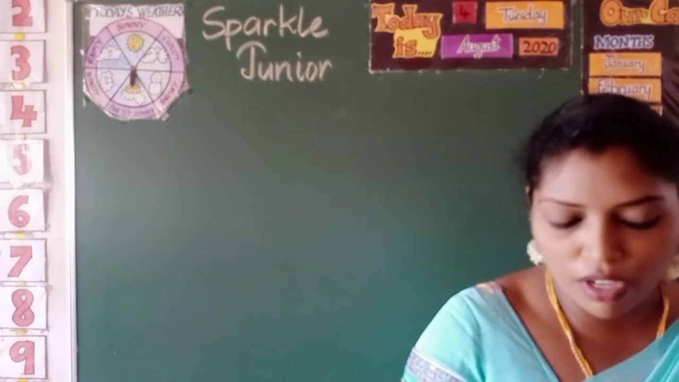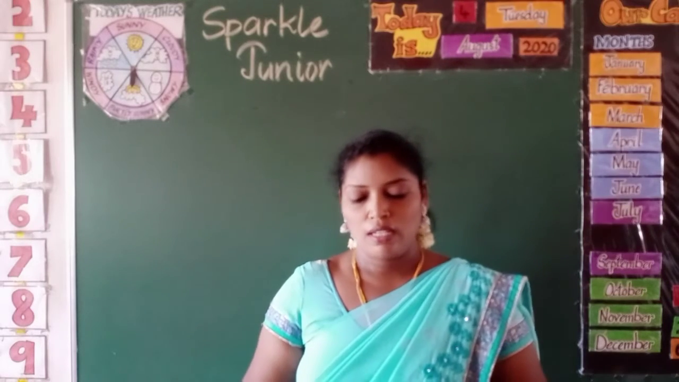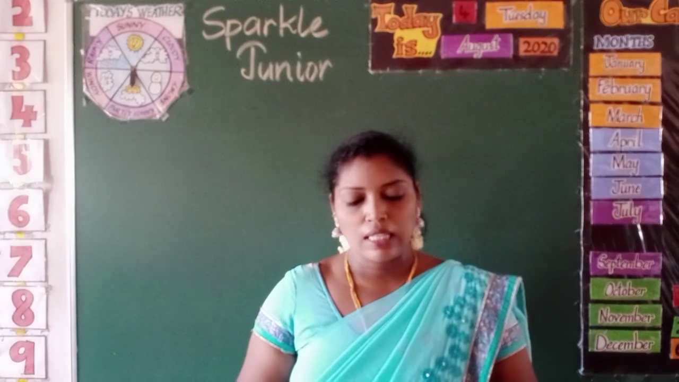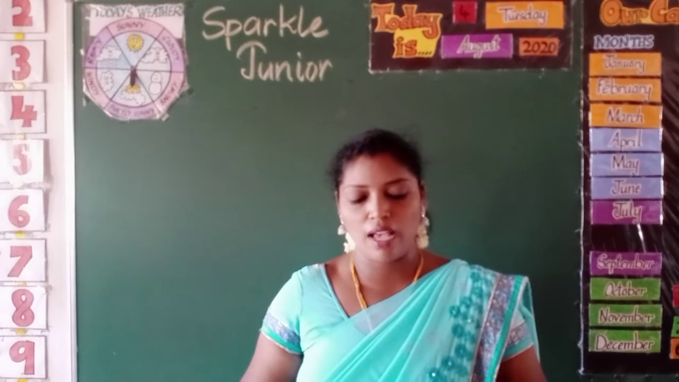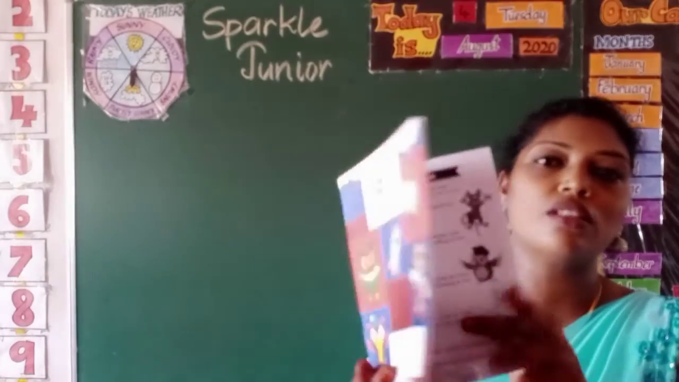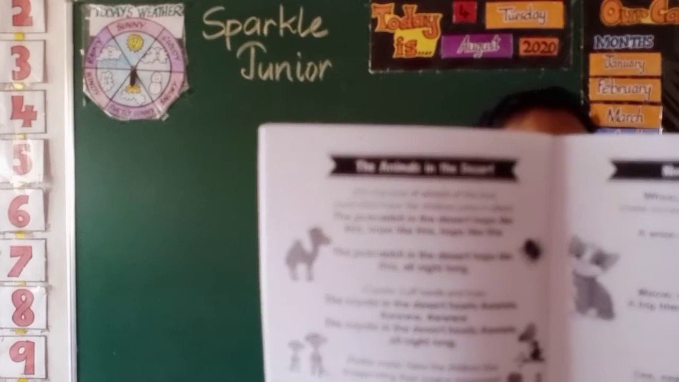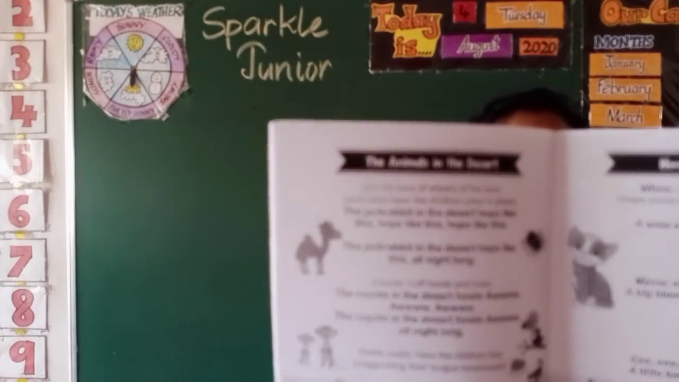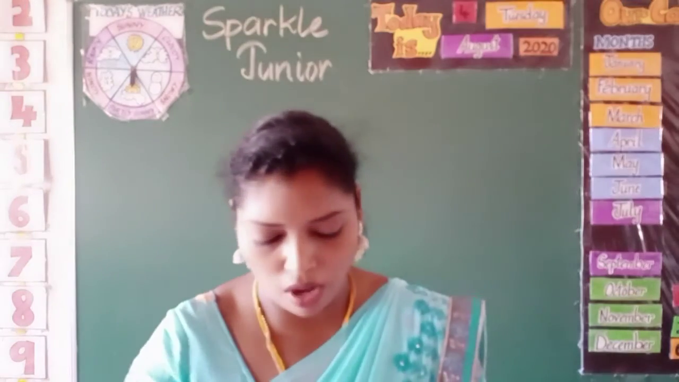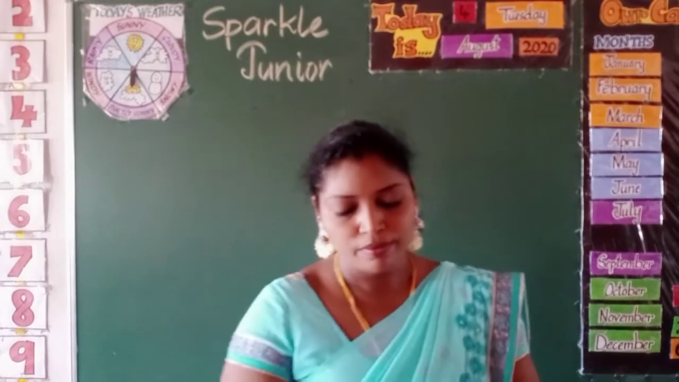Now we are going to sing a rhyme, and the rhyme is Animals in the Desert. This rhyme is available in your rhyme book. This is the rhyme we are going to sing now. Ready, children? Ready to sing with me?